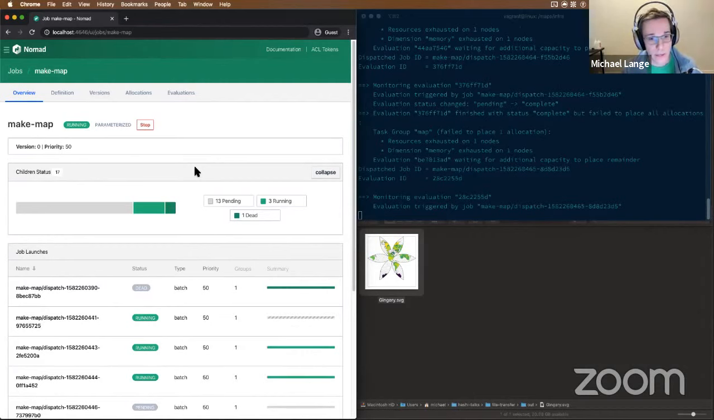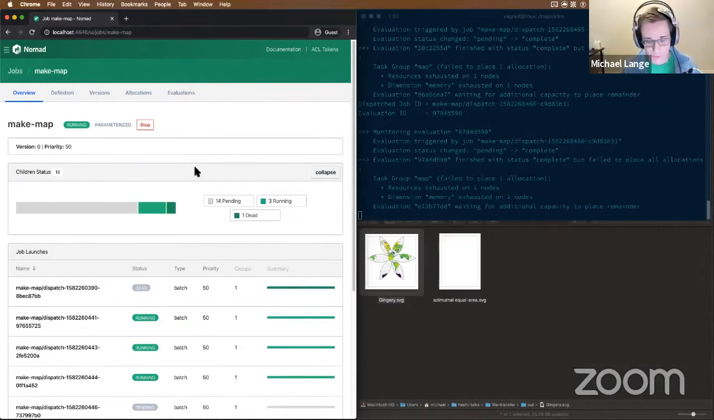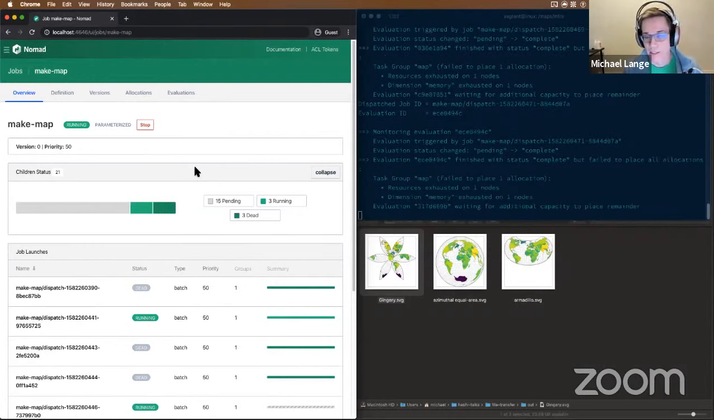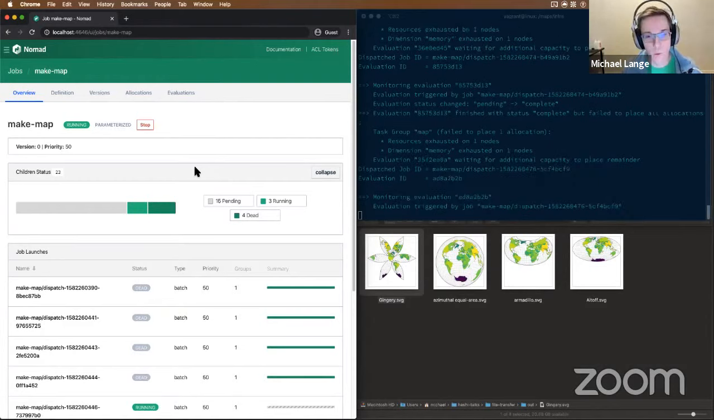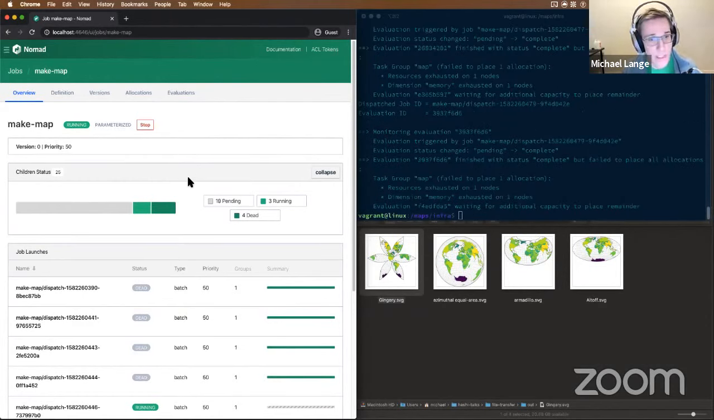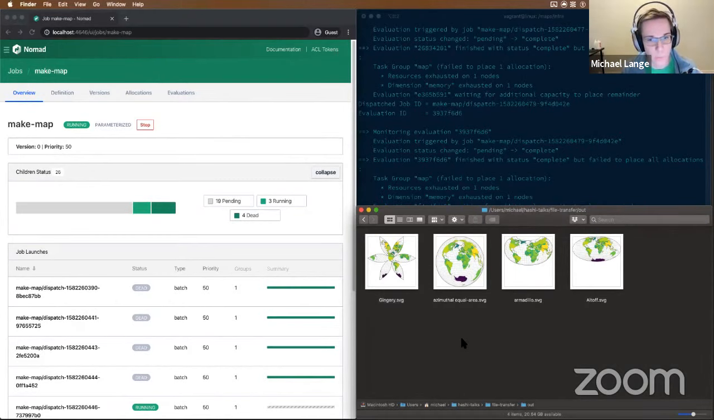So this means that an emergent property of existing functionality in the scheduler means we can use parameterized jobs as sort of a queuing system. Maybe not the highest throughput queuing system in the world, but very often good enough. So we can see that as I've been talking, jobs have been finishing, and we've got more maps coming out. Let's look at a couple more of these.